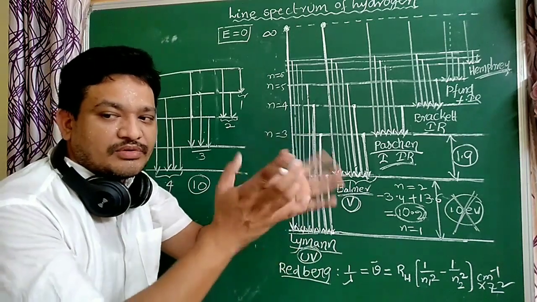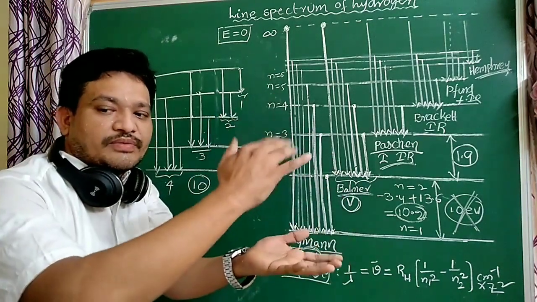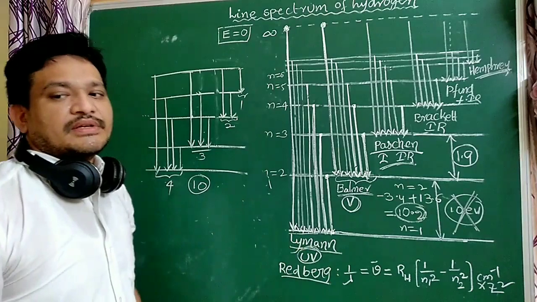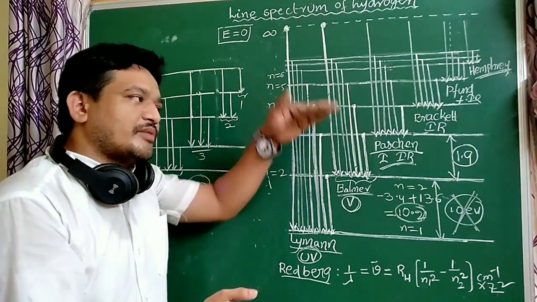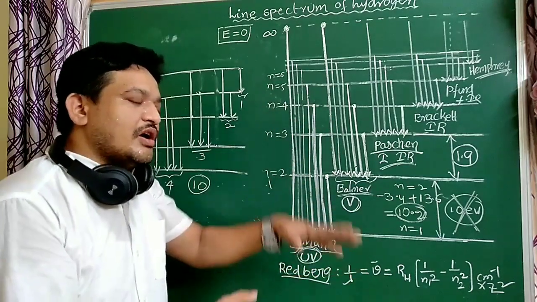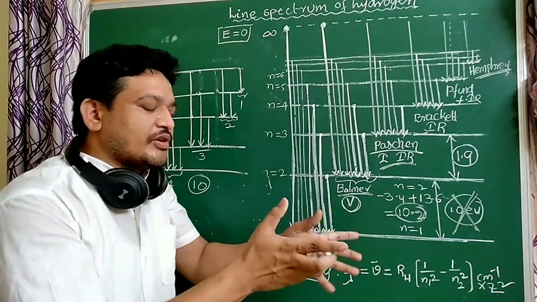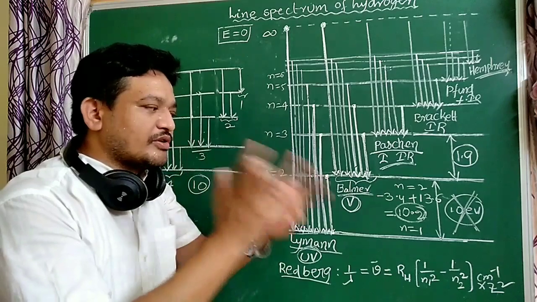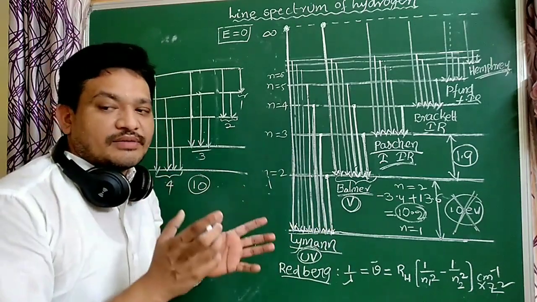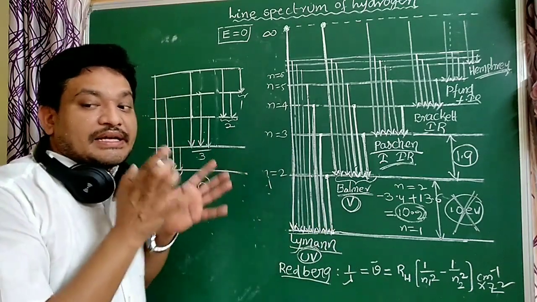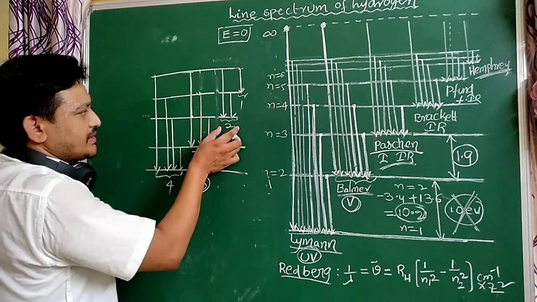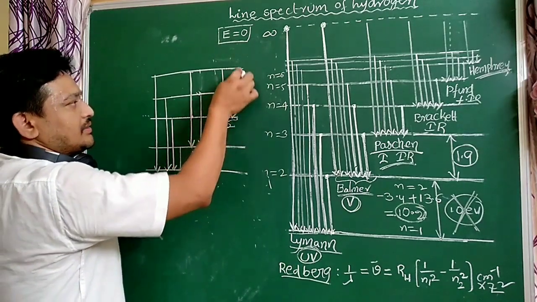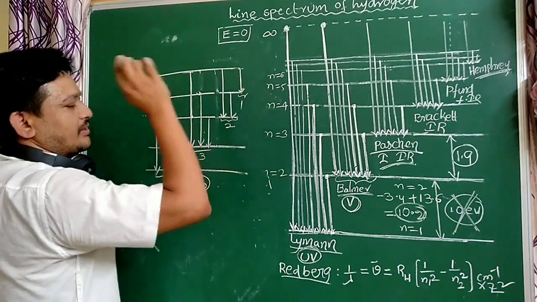The electron does not come directly, it comes through different stages. How many possible lines are obtained? Here 10 lines are obtained. The Lyman series has 4, Balmer series 3, Paschen series 2, and Brackett series 1.